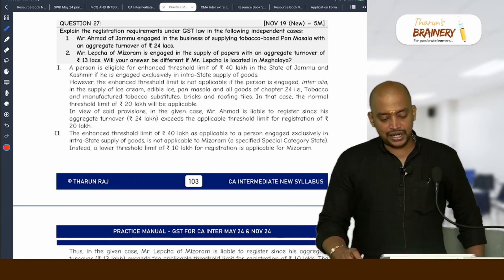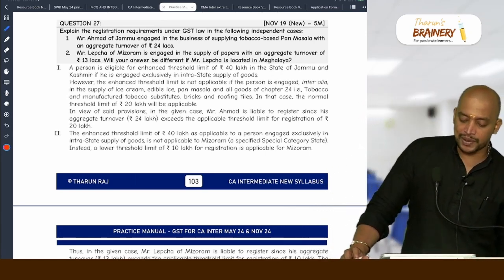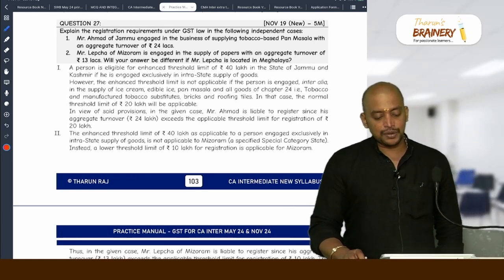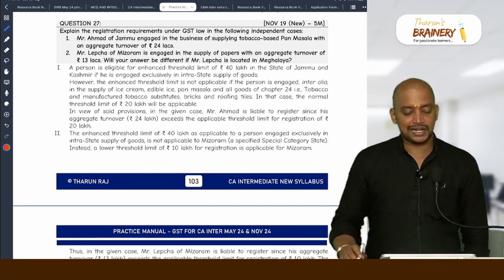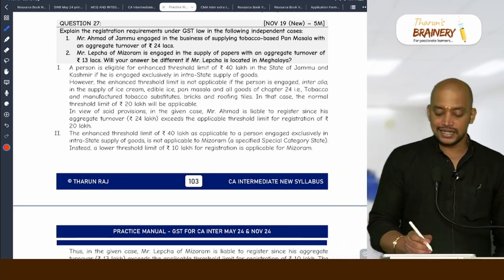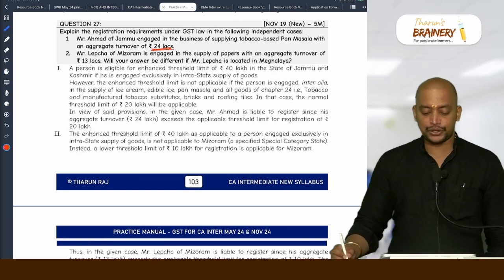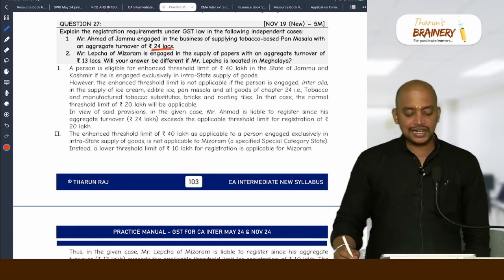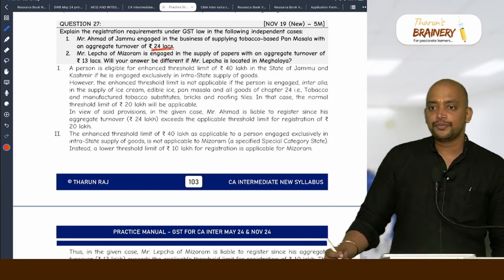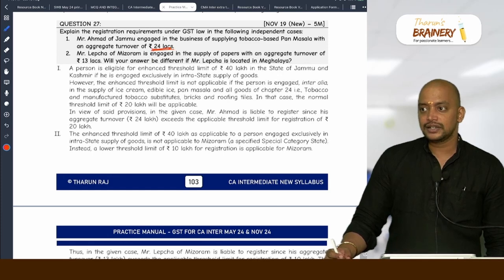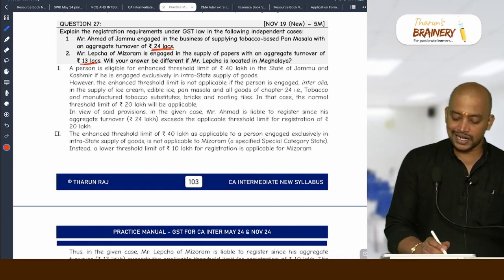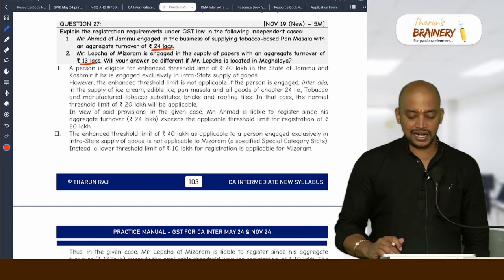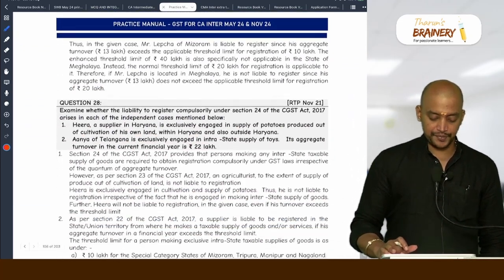Explain the registration requirement under GST law in the following independent cases. Ahmed of Jammu engaged in business of supplying tobacco based pan masala, 20 lakhs. Here it is 24 lakhs, so they are liable to get registered. Mr. Lepcha, Mizoram. Mizoram is Manipur, Mizoram, 10 lakhs limit. So turnover 13 lakhs. So definitely they are required to get registered.